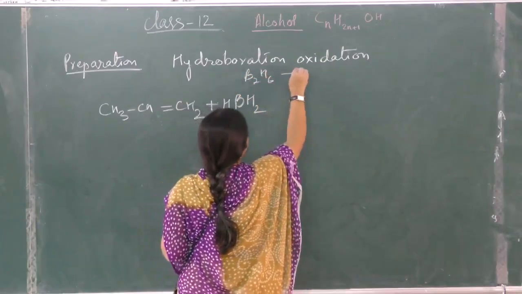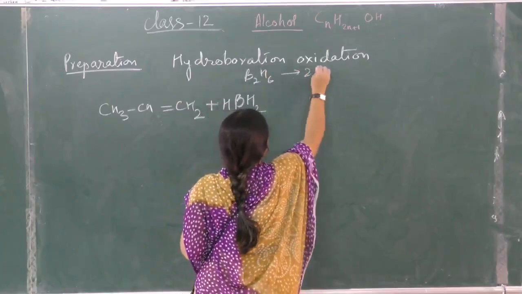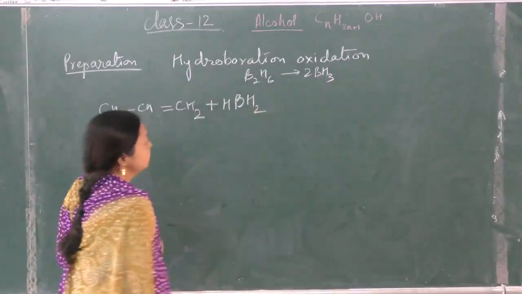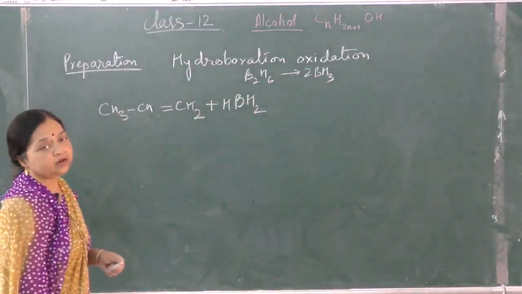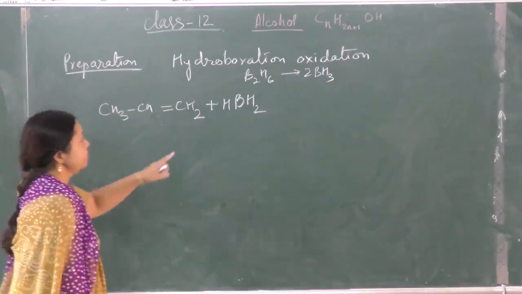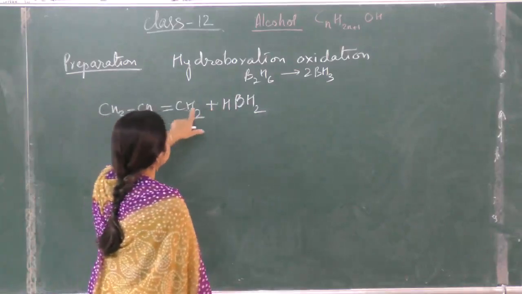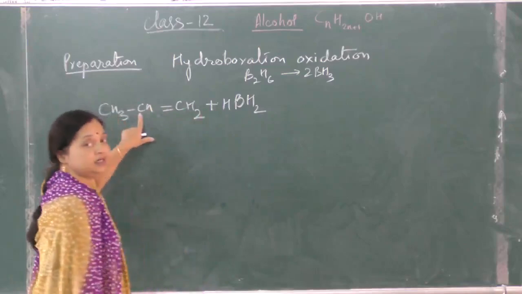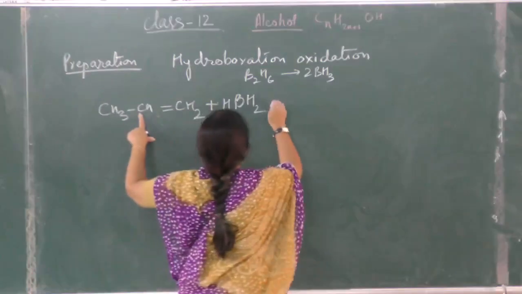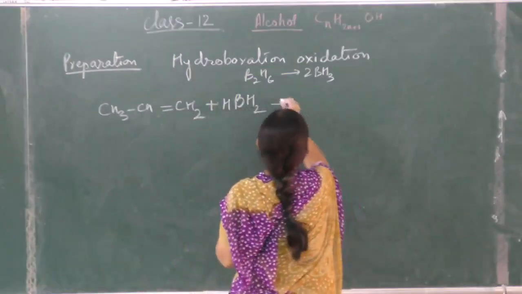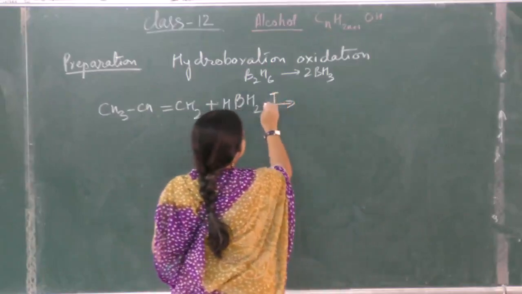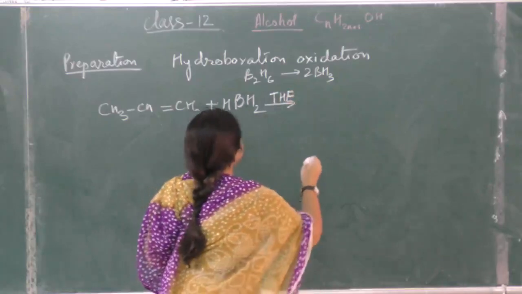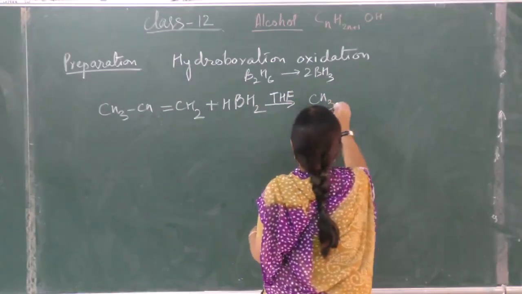This is diborane, 2BH3. This does not take place according to Markovnikov's rule. This is anti-Markovnikov, means the BH2 adds up over here and the hydrogen adds up with the CH2. So what do you get over here? This in presence of tetrahydrofuran, THF means tetrahydrofuran,